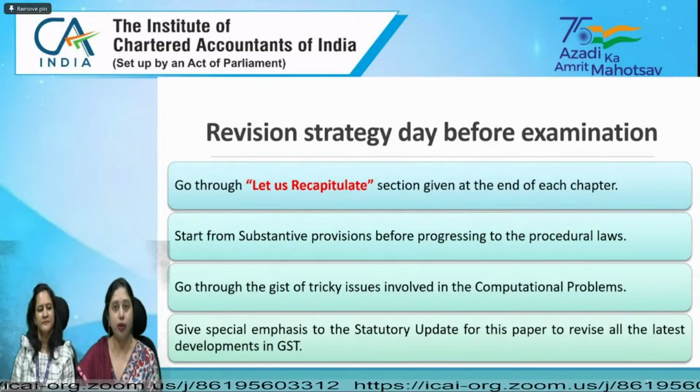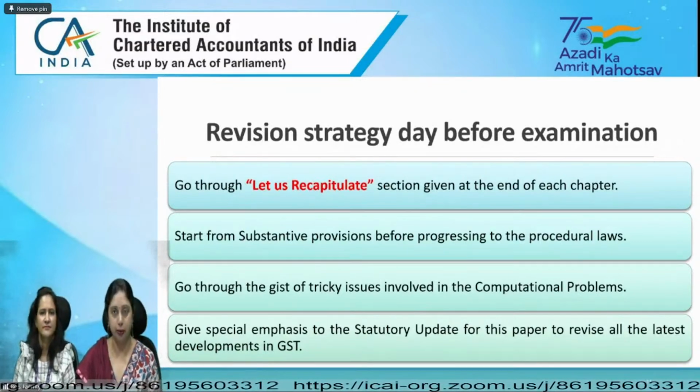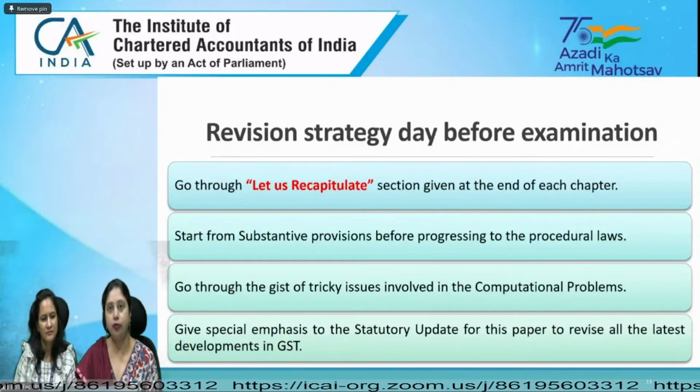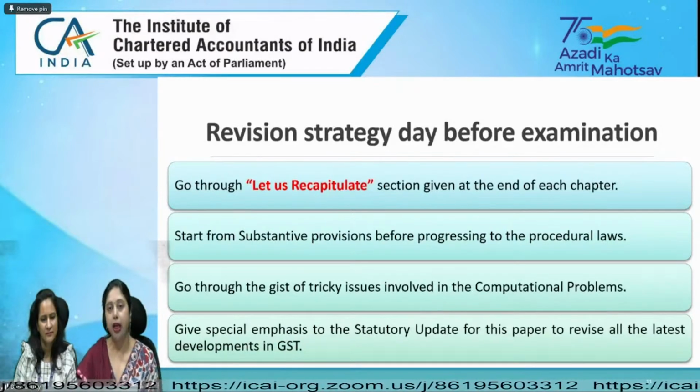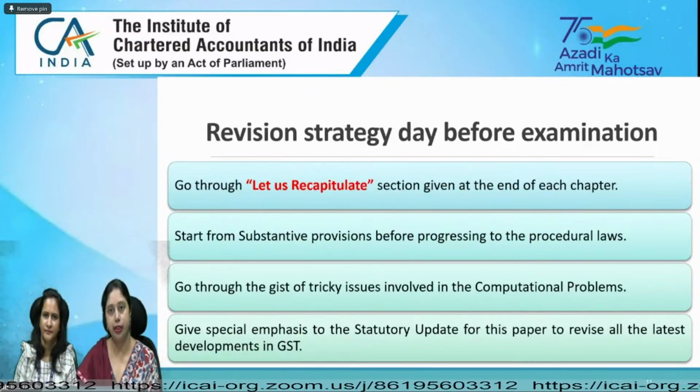So the day before the examination, how are you going to revise the concepts, is the foremost important thing. In the study material, at the end of every chapter, there is a section called Let Us Recapitulate. You have to revise the concepts given in the chapter through the Let Us Recapitulate section.